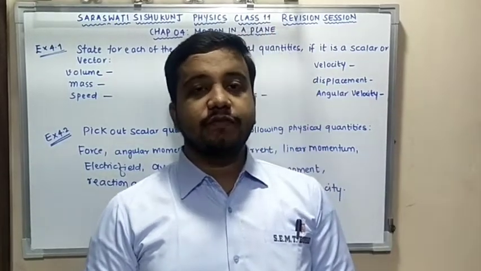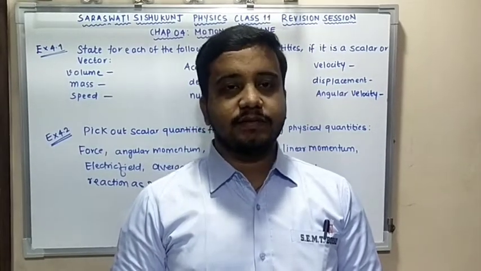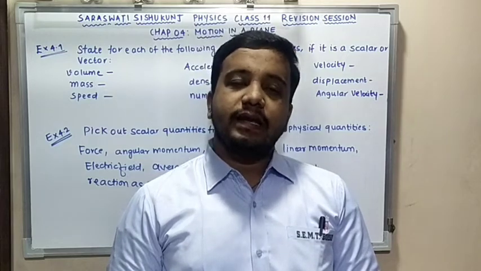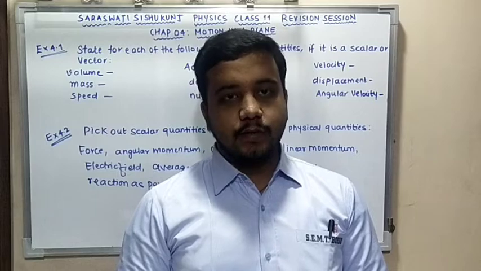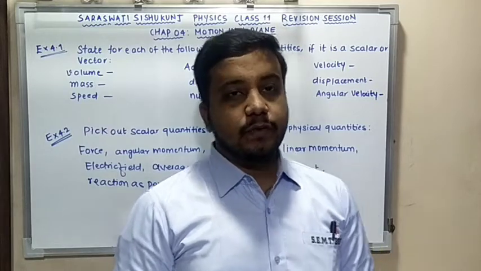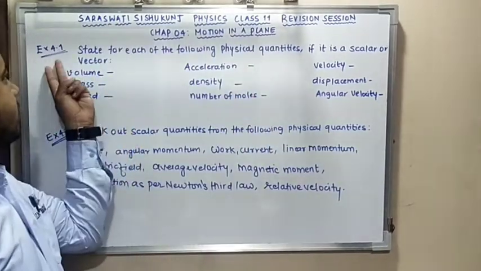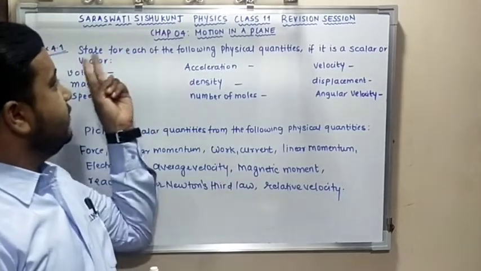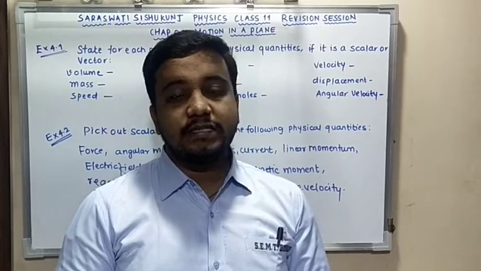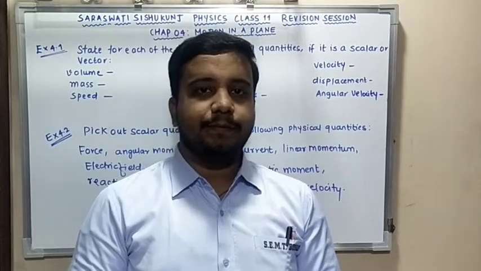Today we are going to discuss a few important numericals from the textual exercise as well as illustrations. Fine. So I will start with the basic textual exercise questions. The very first question in the exercise, that is 4.1, is asking us to state for each of the following physical quantities which is scalar and which is vector.